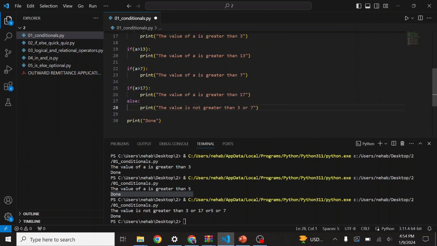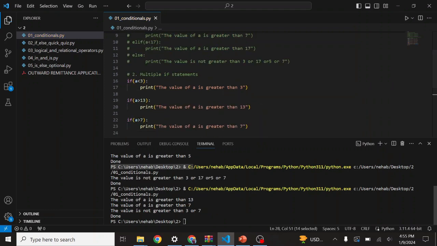But you can see that now we have if and else. So these two commands will be considered together, right? So if a is greater than 17, the output will be a is greater than 17. Else print the value is not greater than 3 or 7. I can change it to a is less than 17 so that I get the output the value is not greater than 3 or 7.